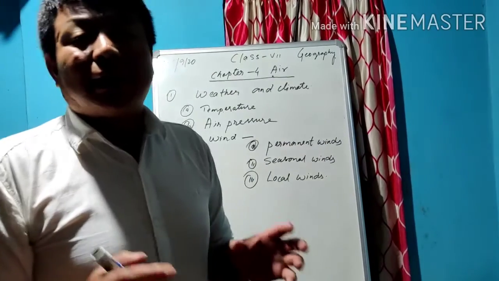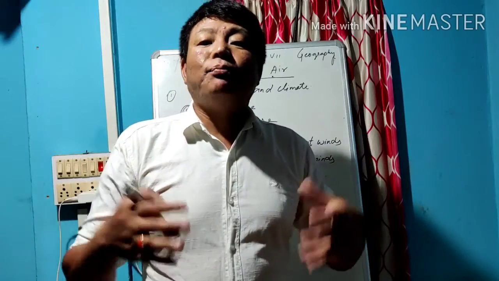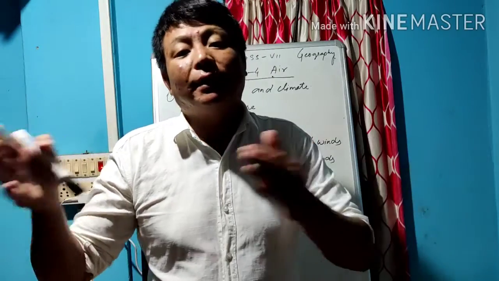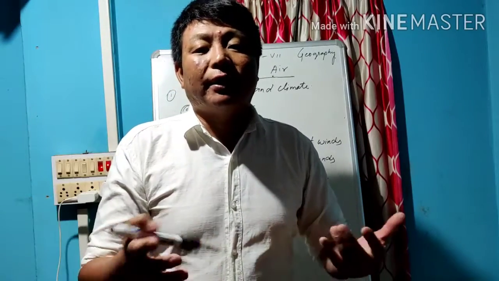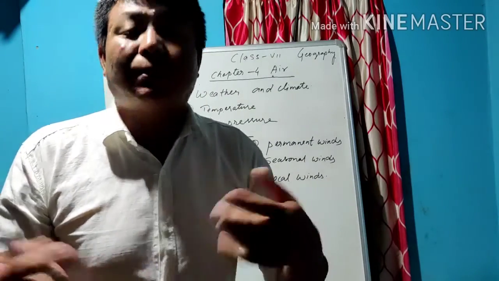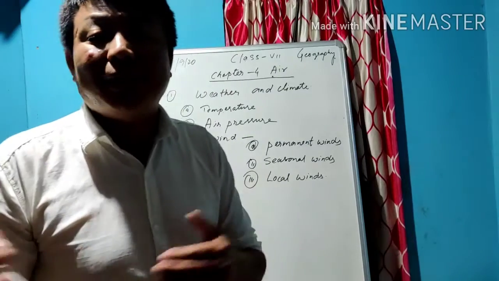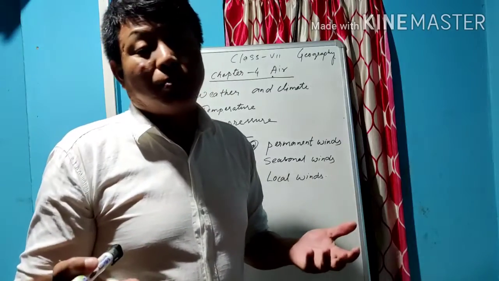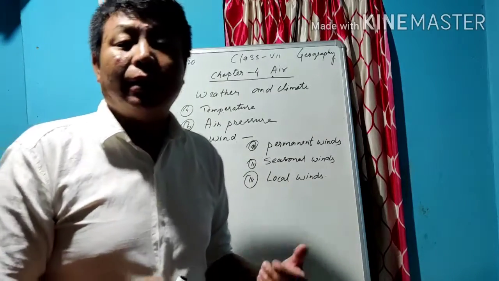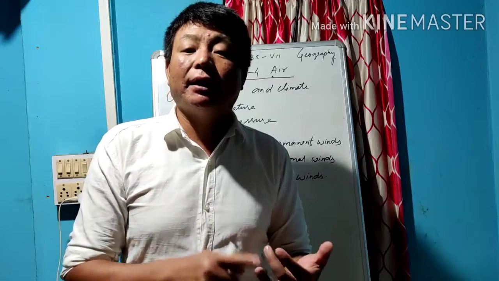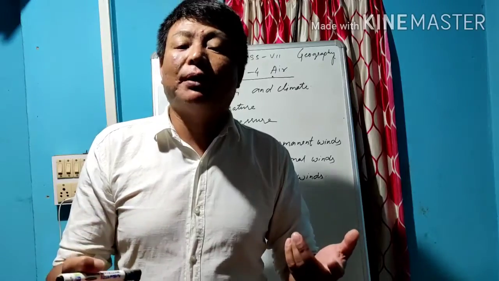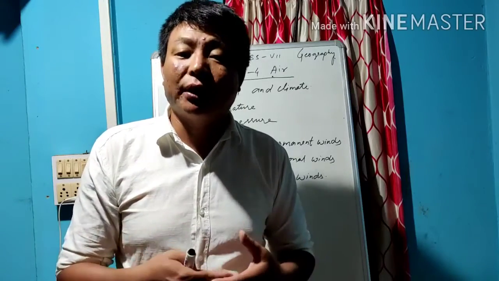So temperature differs in the area where you are living, and you can give examples like Assam, Arunachal Pradesh, or some other state. Now, how does the temperature vary, that means change? If you go to Assam, you may feel it is very warm, very hot compared to Arunachal. Again, for example, if you live in Itanagar and Naharlagun, there also you may find a different temperature. So especially due to the plants and the natural vegetation, they play a very important role there.